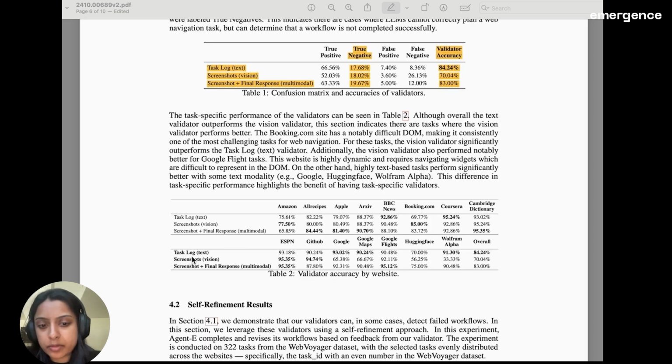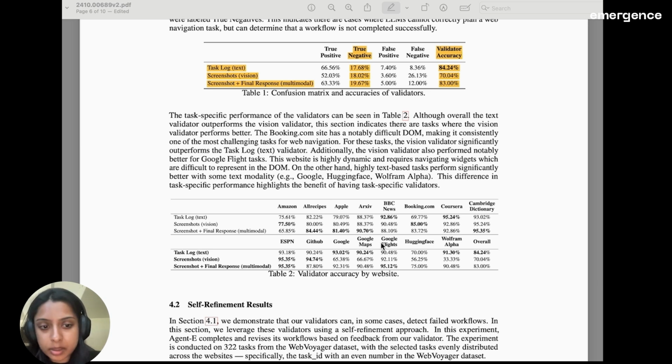One interesting observation is if we look at the validator accuracies broken down by each website, it's not clear which validator agent performs the best. So in some cases, we see that the text validation outperforms all the others, while there are some cases where having screenshot or having some form of vision helps.